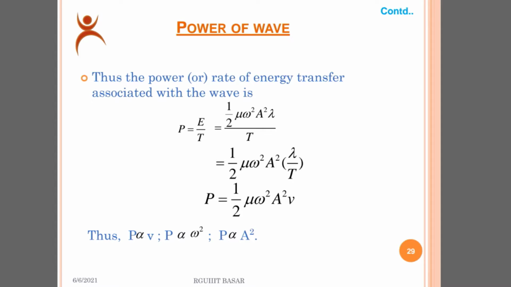Power of a wave. Thus the power, or rate of energy transfer, associated with the wave is P equal to E by T, where we have a formula for E equal to 1/2 mu omega squared A squared lambda, where lambda is the wavelength and A is the amplitude. Then we get P as 1/2 mu omega squared A squared v. Thus, we can say that P is directly proportional to v, P is directly proportional to omega squared, and power P is directly proportional to amplitude squared. If the amplitude increases, then the power increases. If the velocity increases, then the power increases. If the angular velocity increases, then the power increases.